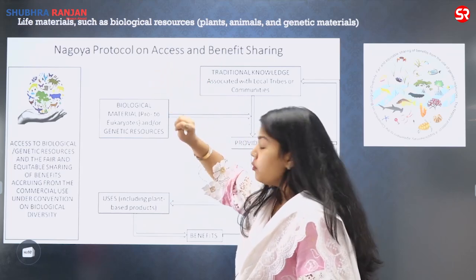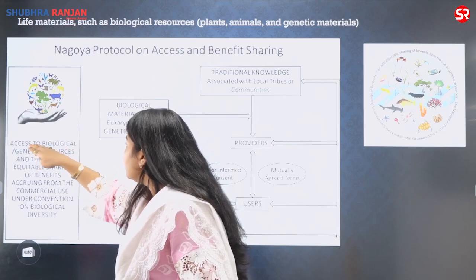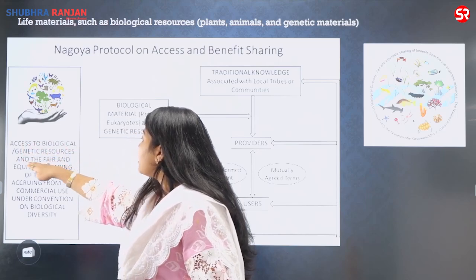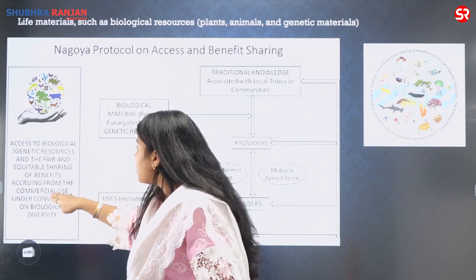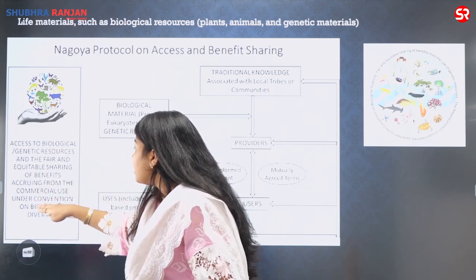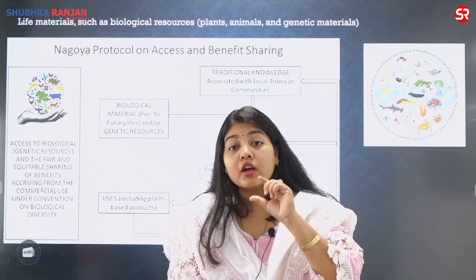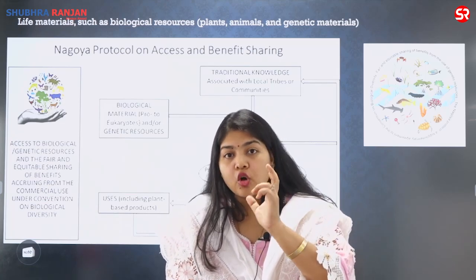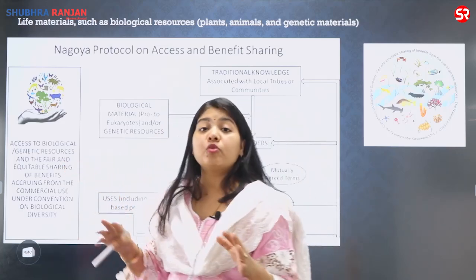The main crux of the Nagoya Protocol is to allow access to biological genetic resources and the fair and equitable sharing of benefits accruing from the commercial use under the Convention on Biological Diversity. If you are having a commercial use of any living object, it should be equitable, and it has to be fair.